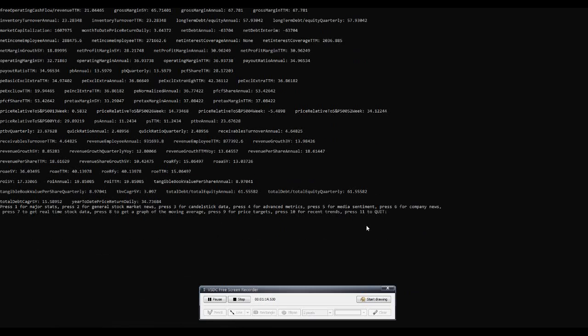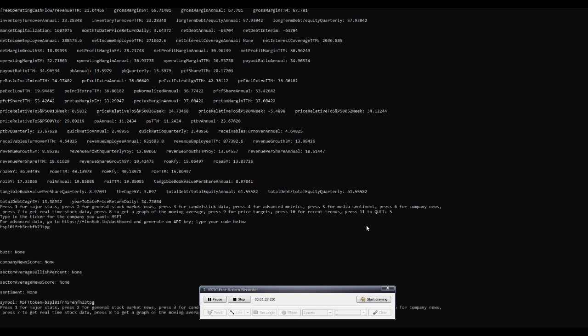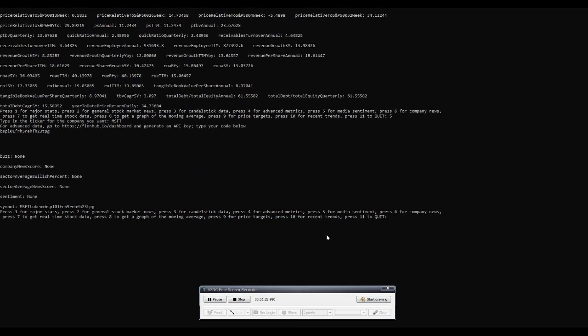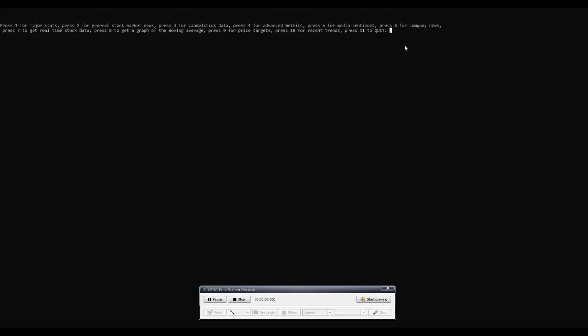Okay, now let's look at the media sentiment. So this is basically, what does the media feel about certain companies today? Okay, let's stick with Microsoft here. Let's go MSFT, and then type in our API key. And as you can see, I guess no one was talking about Microsoft today because the buzz is none, no company news score. So Microsoft wasn't in the news today. So that's what that tells us.